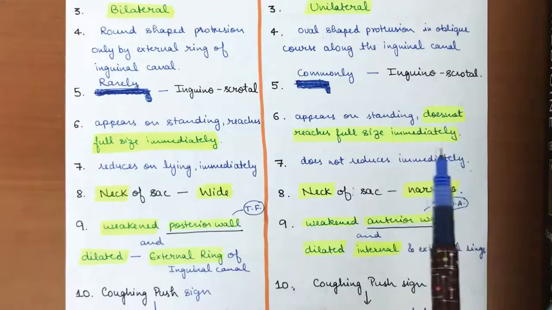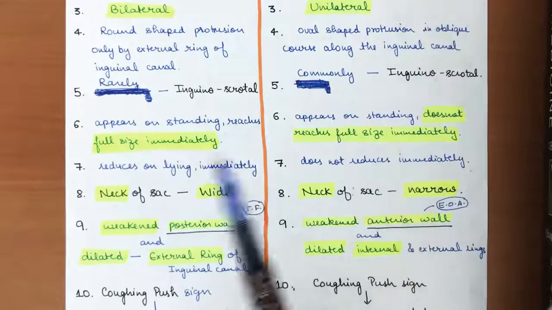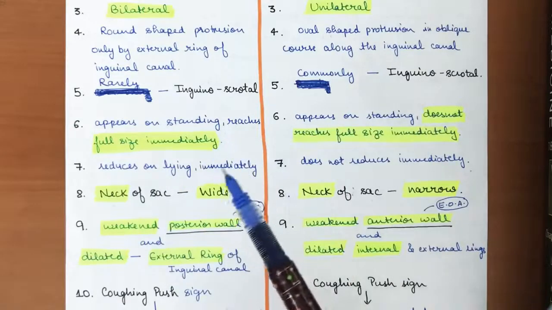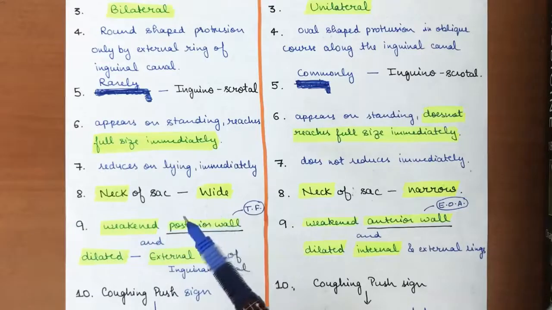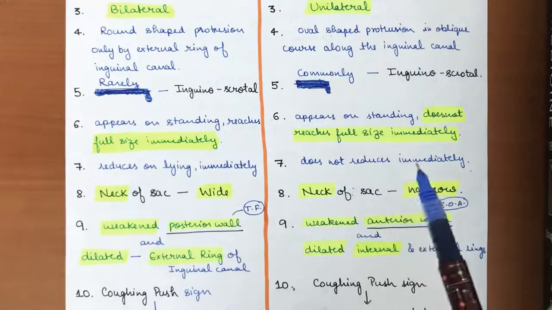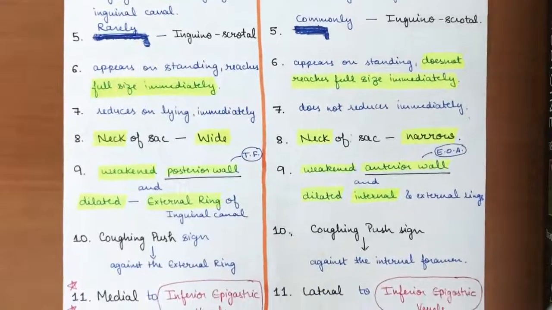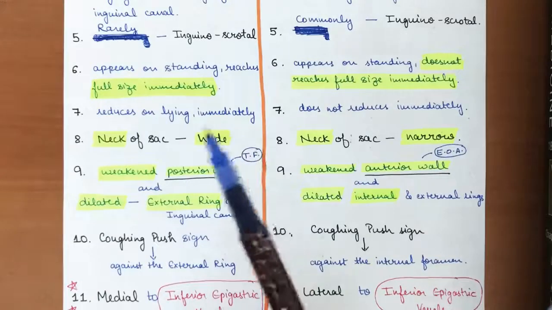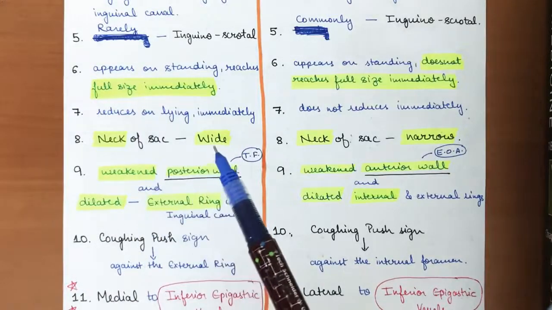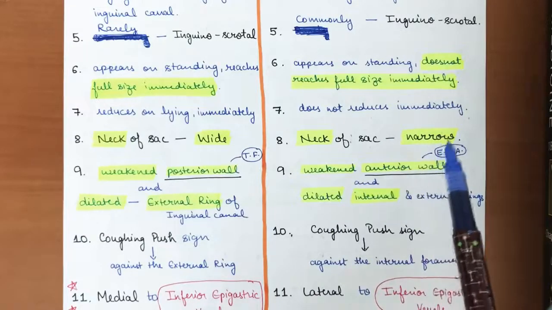While in case of indirect, it does not reach its full size immediately. So this is another important point, and it reduces on lying immediately. Vice versa, if on standing it is increasing, then on lying it will be immediately reduced in case of direct, while it does not reduce immediately in case of indirect. Also the neck of the sac is wide in case of direct hernias, while in case of indirect the neck of the sac will be narrow.